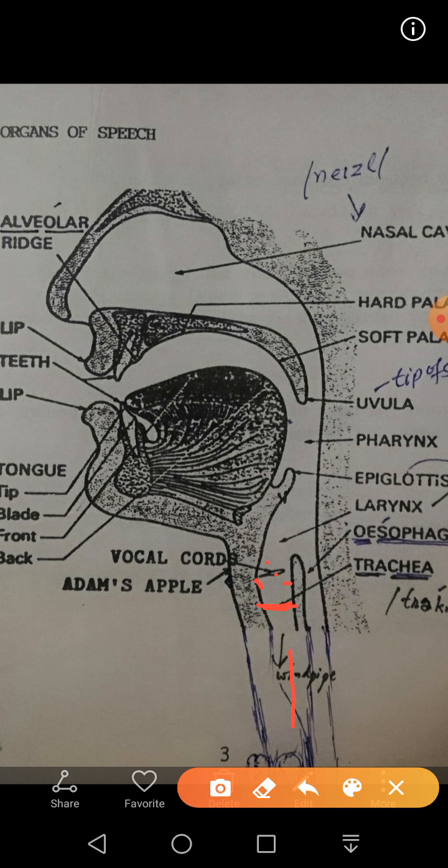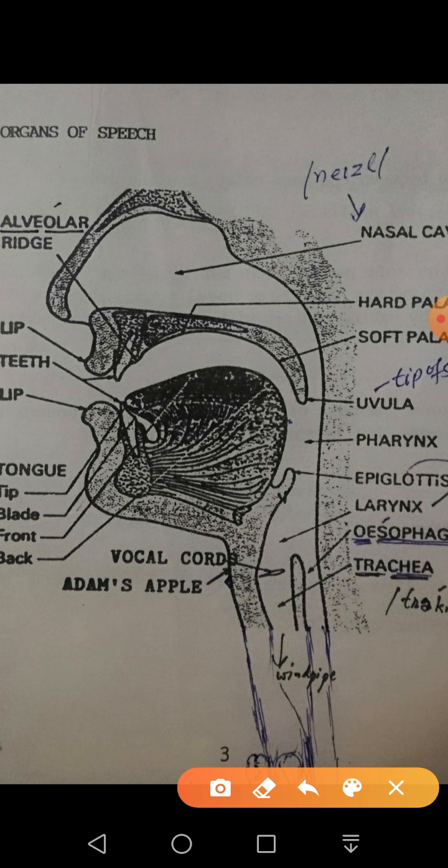When air comes upward, it causes a vibration, and sometimes it passes through these flaps, like one flap here, another flap here. So air passes through them gently. If it passes through them gently, there is no vibration, so the sound produced is known as voiceless. But if these flaps vibrate while air passes through them, then the sound produced is known as voiced sound.